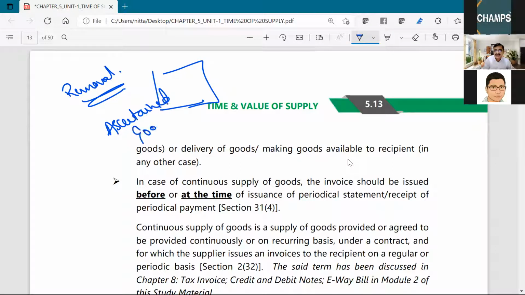Ascertained goods means those goods are already lying in my godown. Now I am stationed at Vijayawada. Somebody, a prospective buyer, Mr. B from Hyderabad, placed an order with me for supply of these goods.